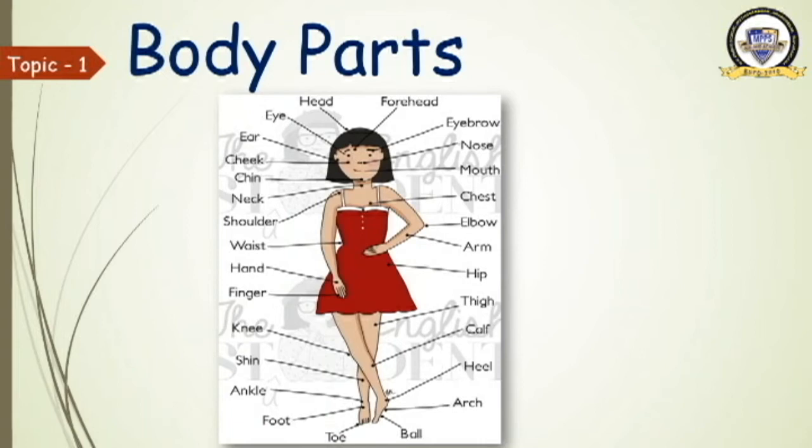Head, forehead, eyebrow, nose, mouth, chest, elbow, arm, hip, thigh, calf, heel, arch, ball, toe, foot, ankle, shin, knee, finger, hand, waist, shoulder, neck, chin, cheek, ear, and eye.